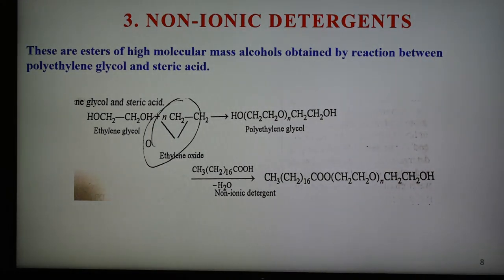This detergent has no ions, neither positive nor negative. These may also be obtained from long chain alcohol by treatment with excess ethylene oxide in the presence of base.